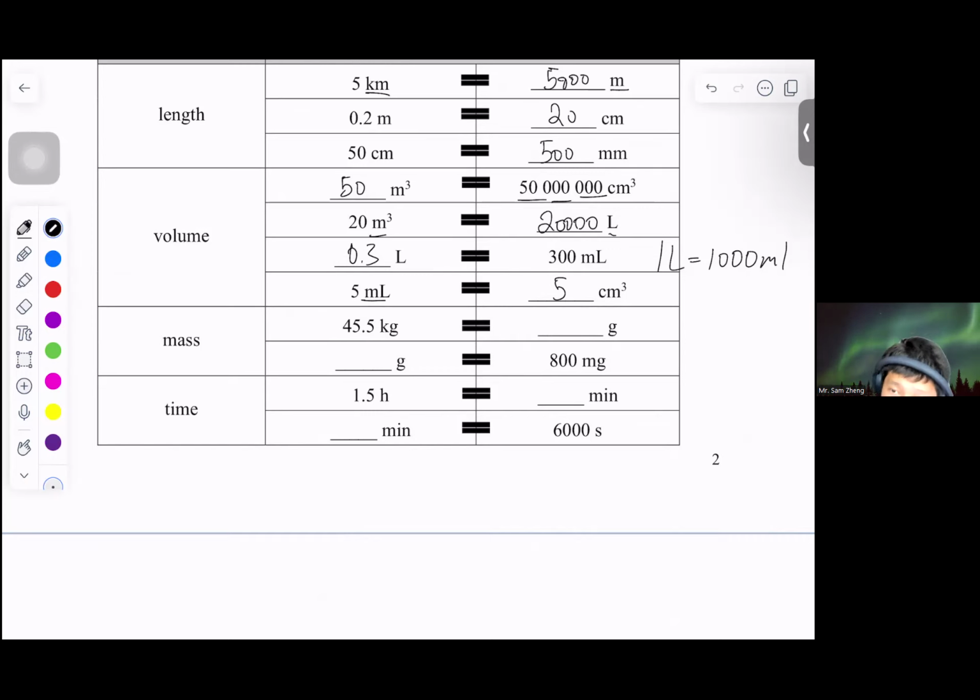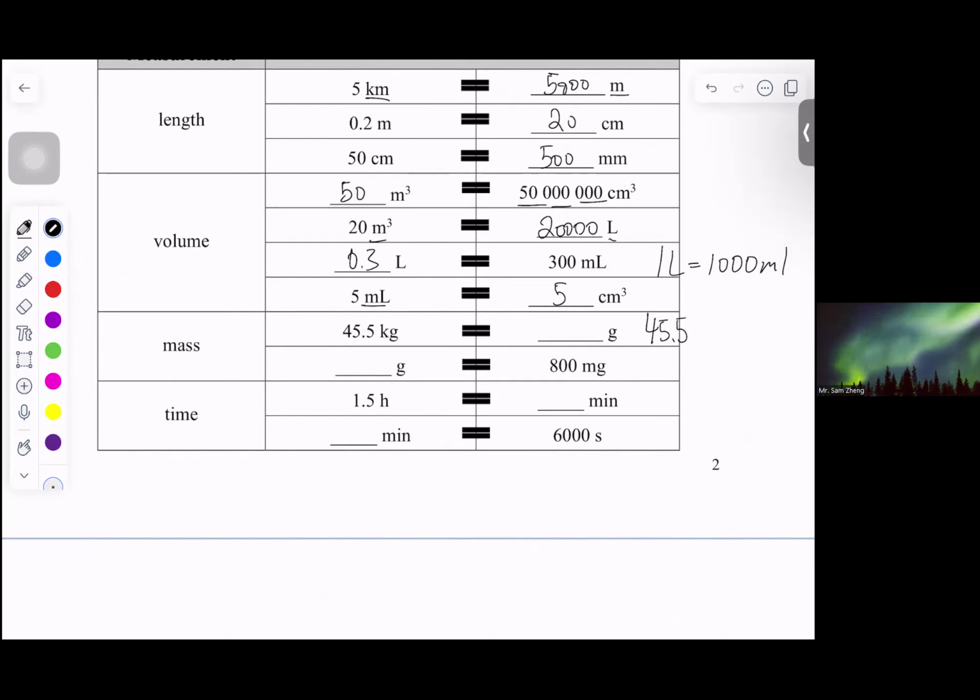Next, we got 45.5 kilogram. For the mass, it is quite easy, so I just directly give you the answer by showing you the step. 1 kilogram equals 1,000 gram, so it would be 45.5 times 1,000, which is 45,500 gram.